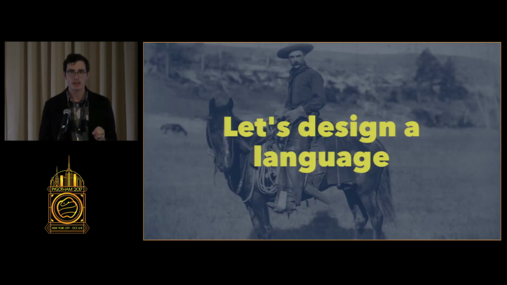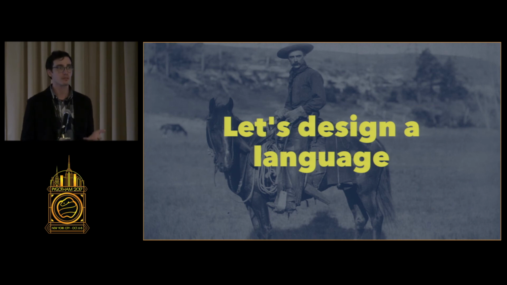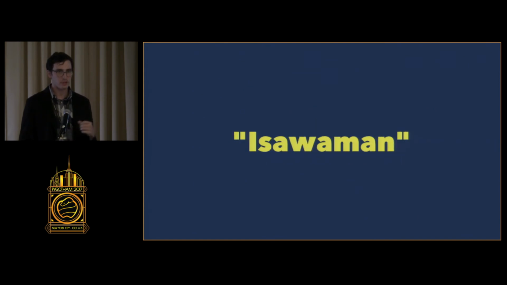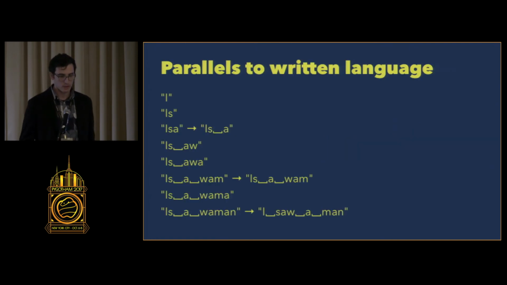So let's design a language. First, I want to show some parallels to written human language and then draw some similarities out of it. Let's say that I show you this string, and I'm going to reveal it to you one character at a time. And I need you to interpret a sentence from this. So maybe you start with the letter I, and you're like, okay, that's the word I. And then is not a word, so maybe is space. And you go along until you get to the very end, and you say, oh, wait, that doesn't parse correctly. This sentence must be, I saw a man.